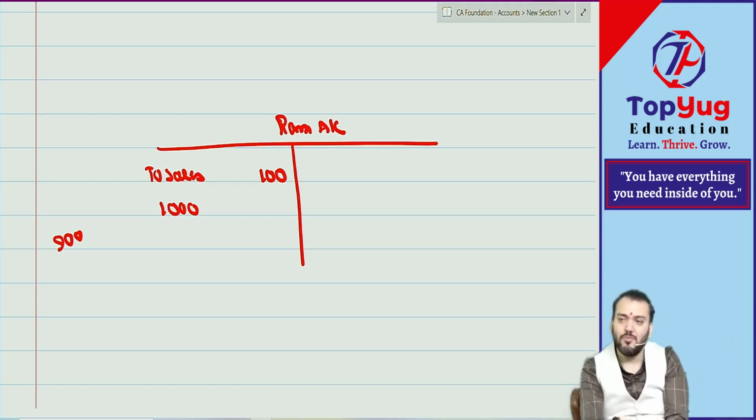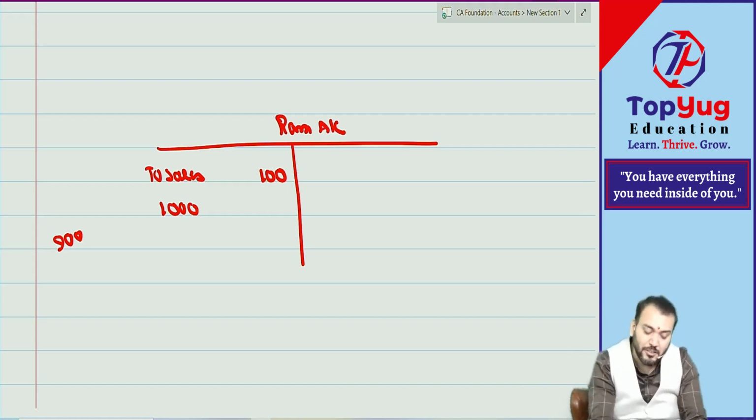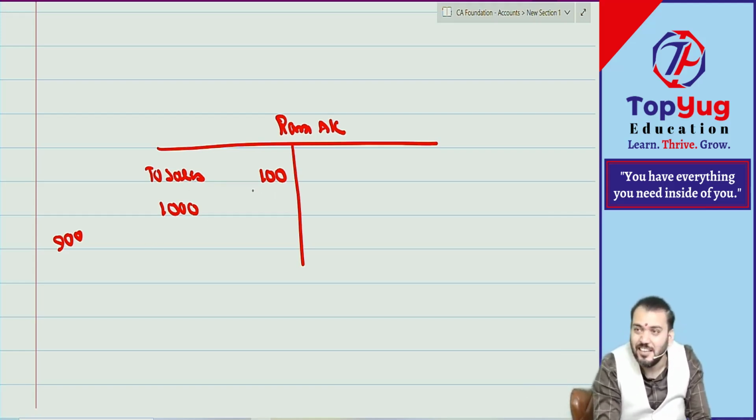Understood? So for this what do we do? We rectify by writing a statement in the respective account. Why a statement? Because we are not doing posting of one transaction, only one statement. So how much was not recorded? Once we identify it, we write it down, because we can't go and delete it now.